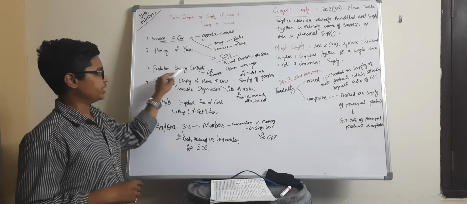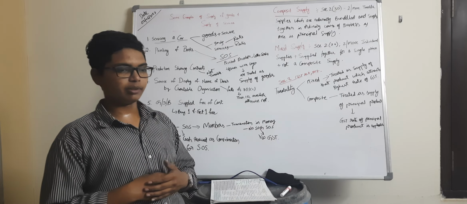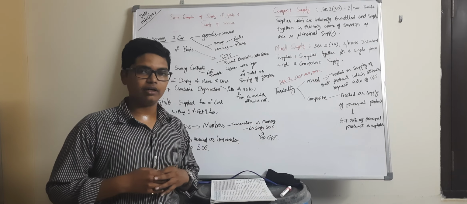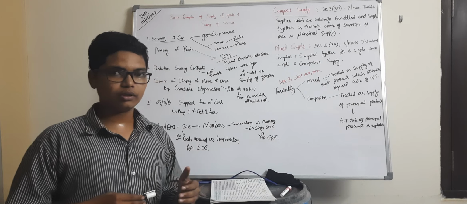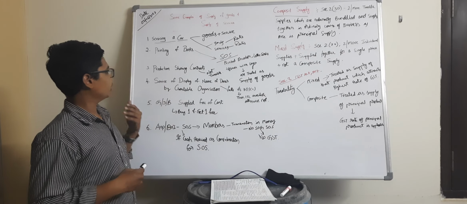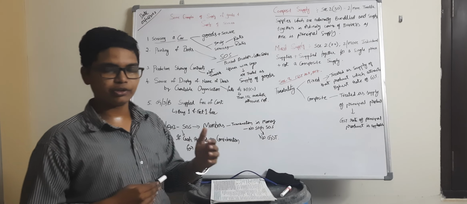Next, production sharing contracts. Production sharing contracts mean the central government gives permission to some vendors to procure natural gas or crude oil from the respective sources.